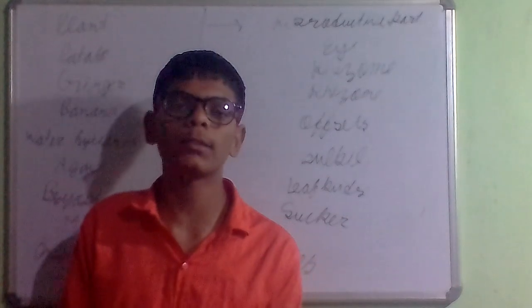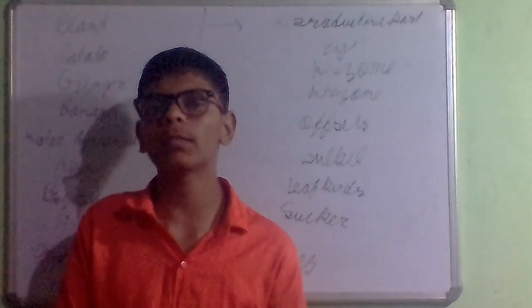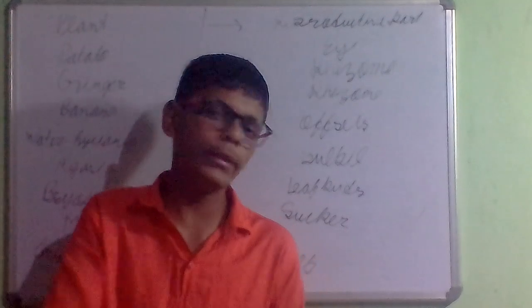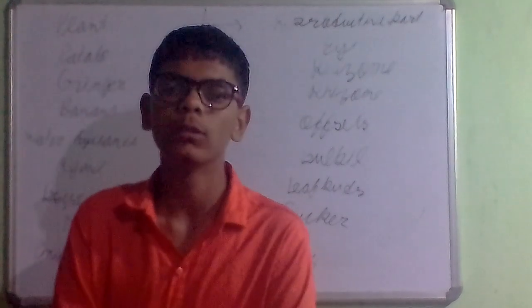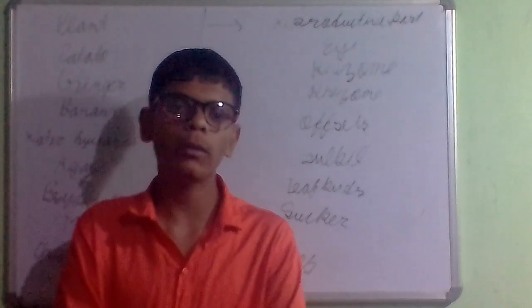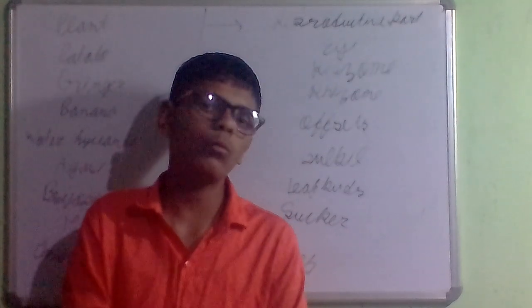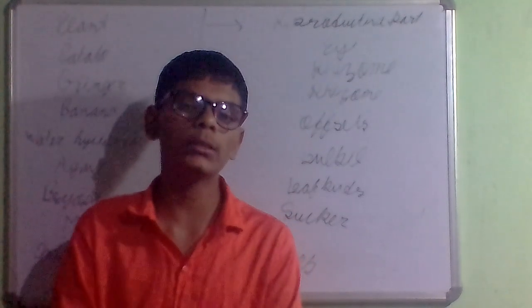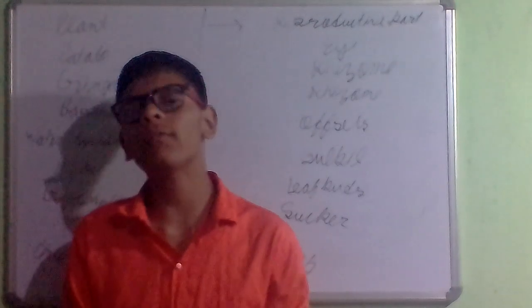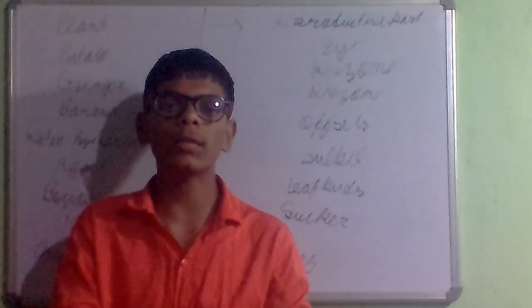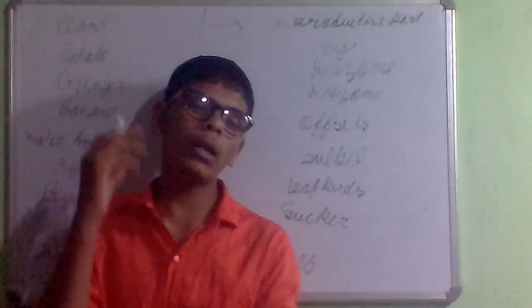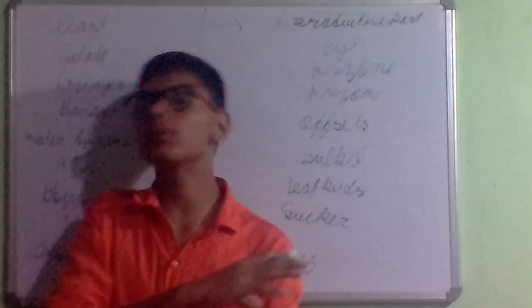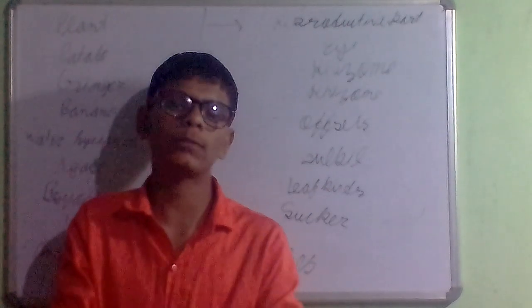Now potato's reproductive part is the eye. And next is ginger. The reproductive part of ginger is rhizome. So note down these things in your notebook with me. And next is banana.